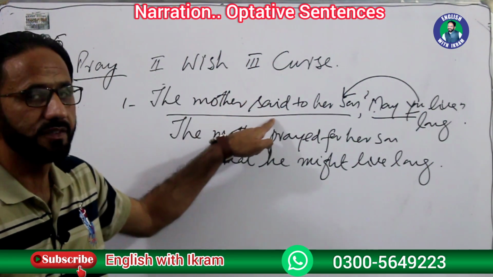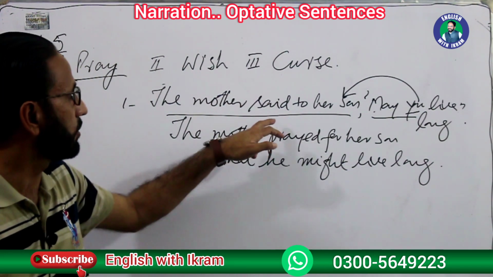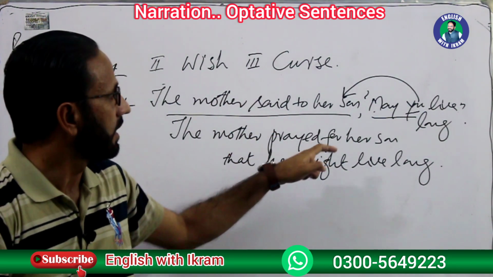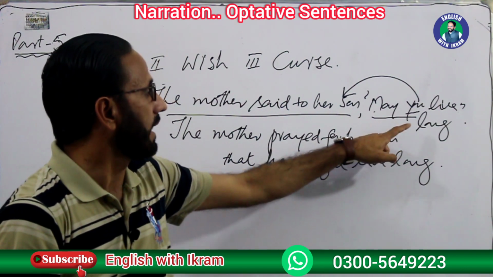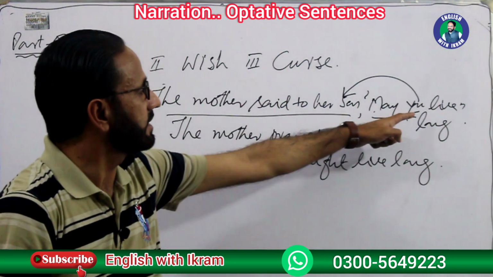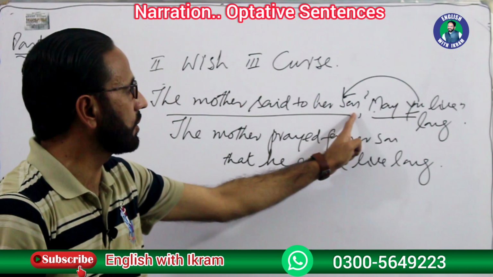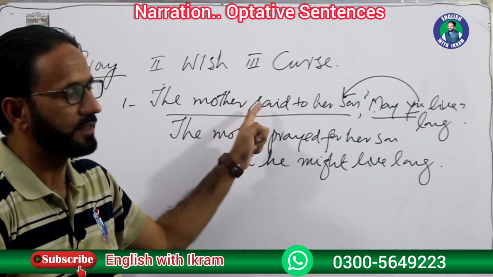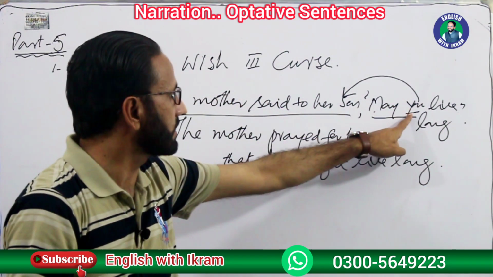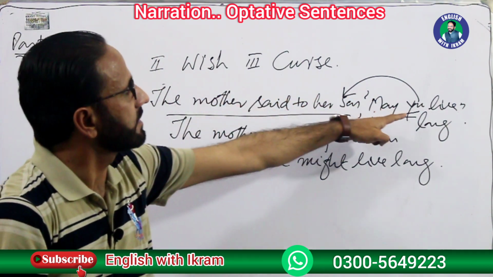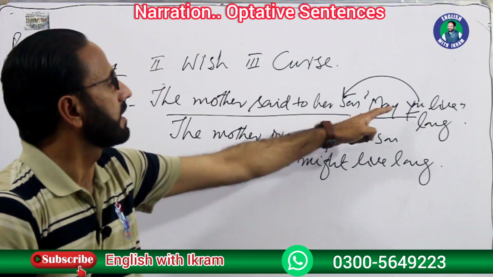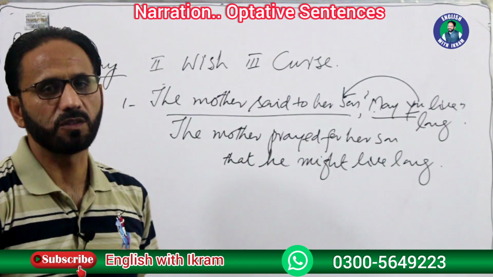The first change is we have to change the reporting speech. In reporting speech, we use the word prayed for, and then may is changed into might, and it becomes a simple sentence. And second person pronouns are changed according to the object of the reporting speech. We have discussed the rules: if there is first person, it will become the subject. If there is second person, it will become the object. If there is third person, the pronoun will not be changed.